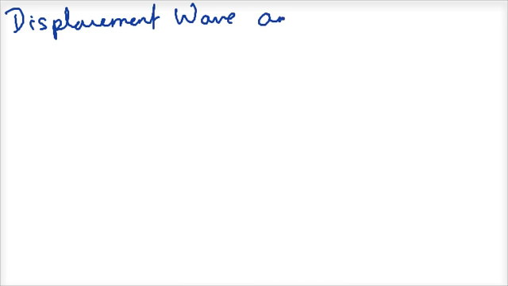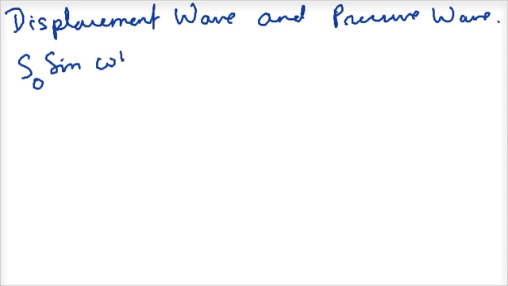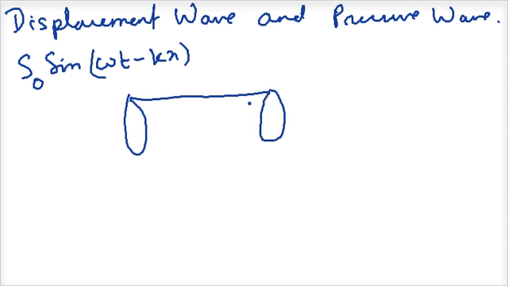Okay, so now let us move on to a displacement wave. That is a little bit more difficult. The relationship between displacement wave and pressure wave. Now suppose I have a displacement wave, S is equal to S0 sine omega t minus kx. Last time I had given a pressure wave and I wanted to know the equation of the density wave. This time I know the displacement wave and I want to know the equation of the pressure wave. Now suppose this is a region that I am observing.